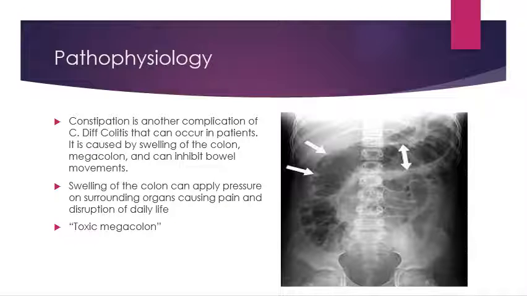Constipation is another complication of C. diff. It is caused by the swelling of the colon and can inhibit bowel movements. This swelling is also detrimental because it can apply pressure to surrounding organs, causing pain and disrupting daily life. A toxic megacolon is severe widening of the colon. This could be life-threatening because it adds pressure to surrounding organs and it could possibly perforate. Now in the image, you could see that the colon is significantly wider than usual, right where those arrows are.